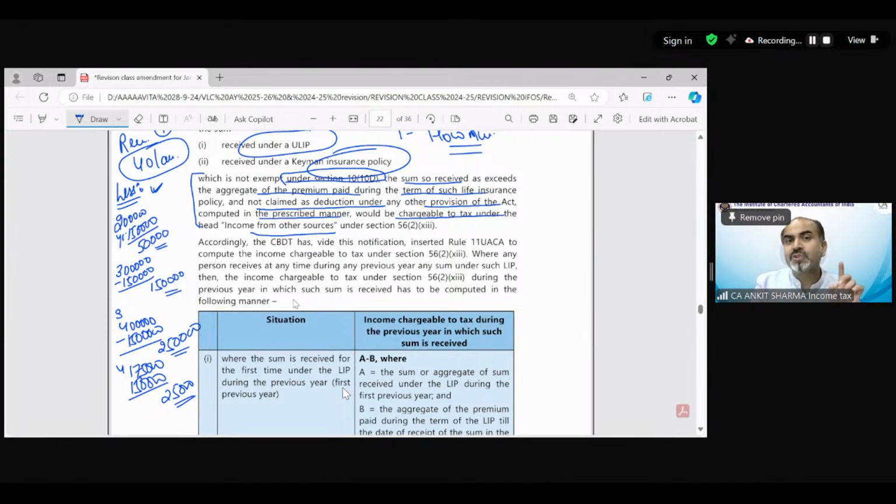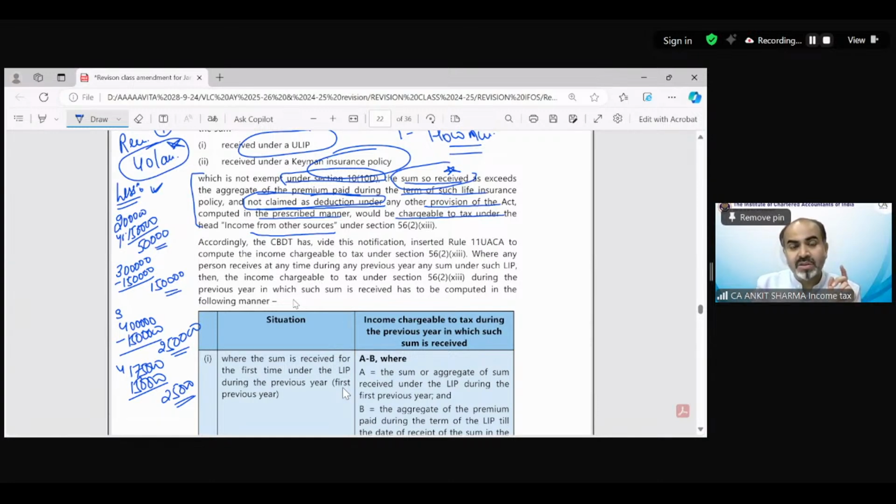So the provision says those policies that are not exempted under section 10(10D), the sum so received, is this 40 lakh, as exceeds the aggregate of premium paid during the term of such life insurance policy and not claimed as deduction. So the amount of premium which was not eligible or not claimed as deduction under the policy would be deducted from the amount so received.